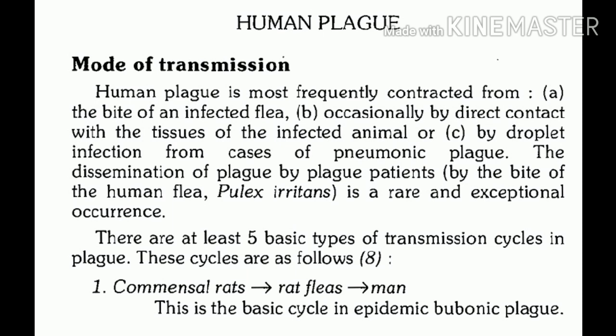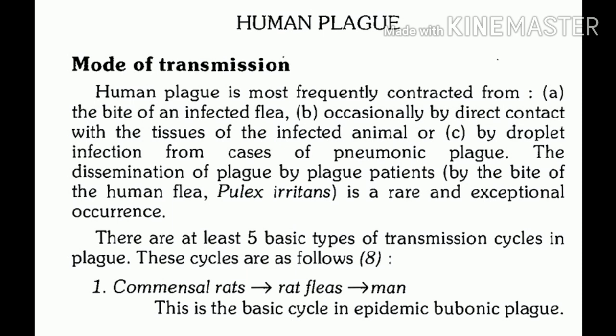Now there are 5 basic types of transmission cycles we can see in plague. Again you are supposed to imagine the chain of infection, and what the first chain will include, what the second chain will include, and what the third chain will include. So try to understand all 5 transmission cycles in this chain.